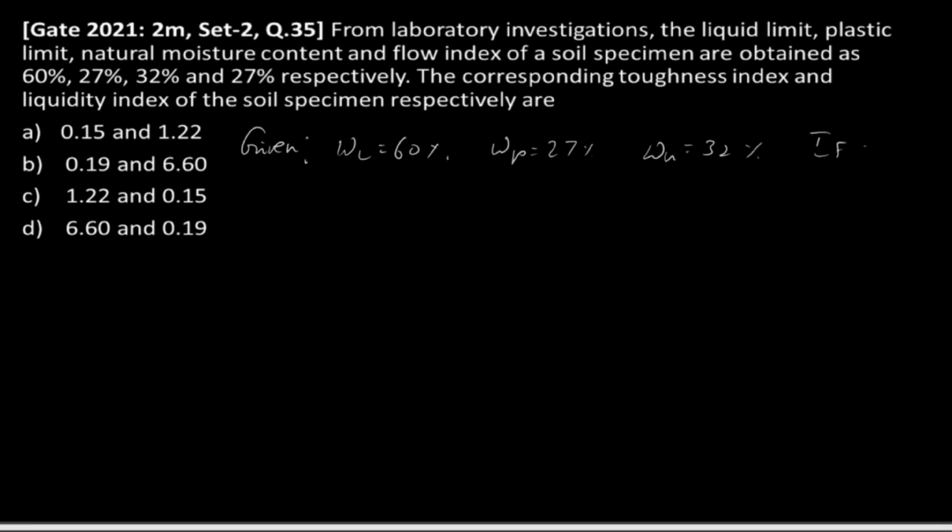Also they have given us the flow index as 27 percentage. Now they have asked us to find out the toughness index and liquidity index.